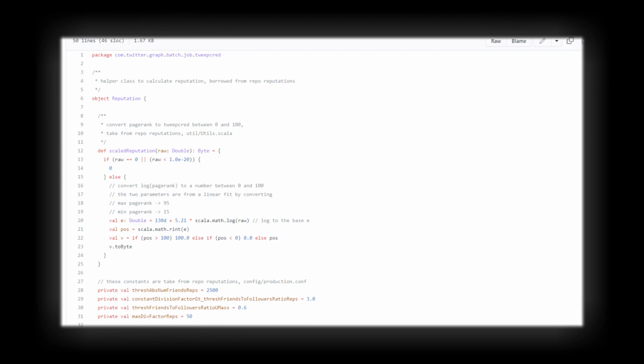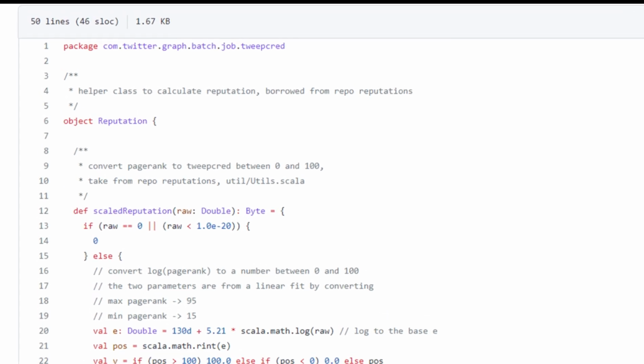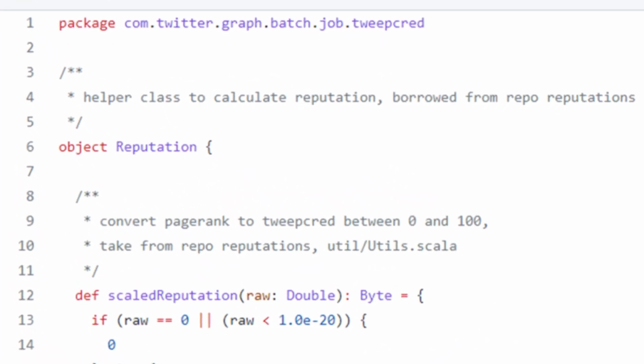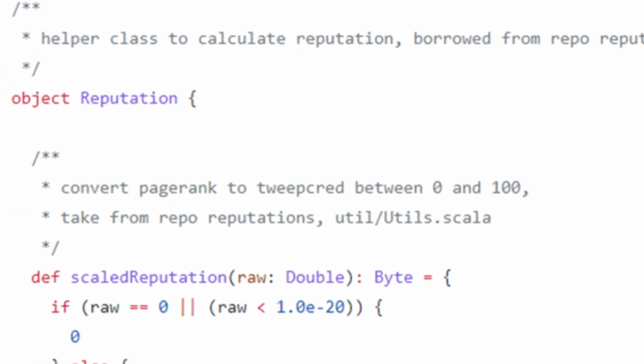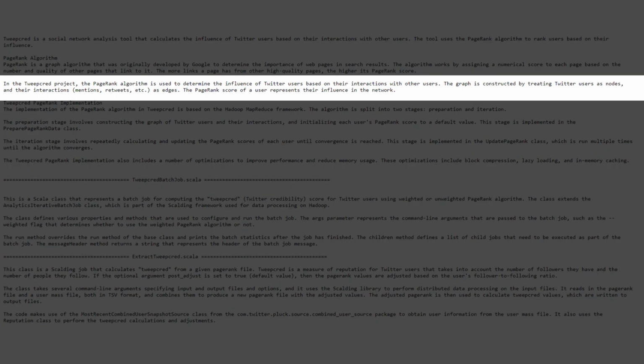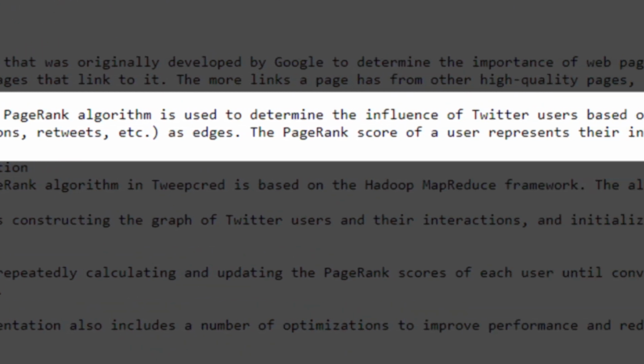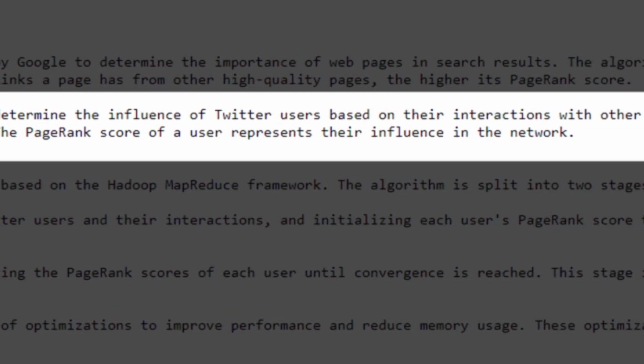There are several parameters that are analyzed when the algorithm decides whether to show your tweet to viewers or not. One of the parameters is tweet cred, or user credibility, which is converted into a number between 0 and 100 based on the page rank. The page rank algorithm is used to determine the influence of Twitter users based on their interactions with other users.